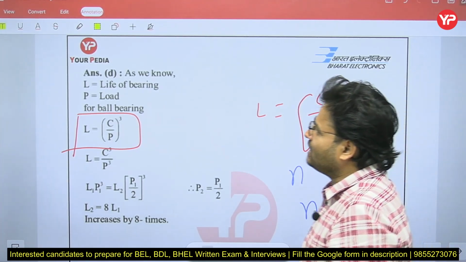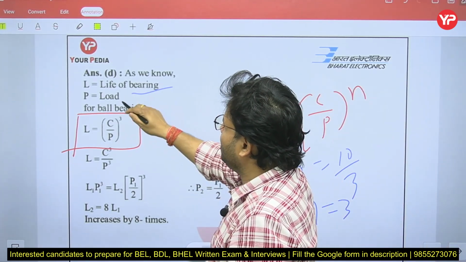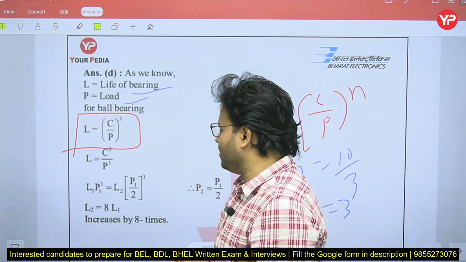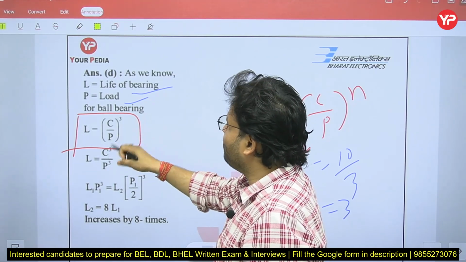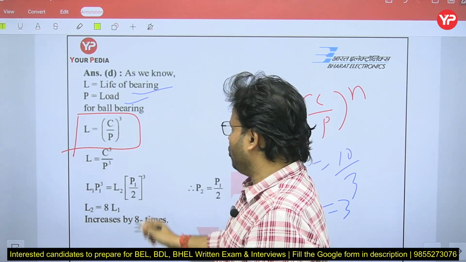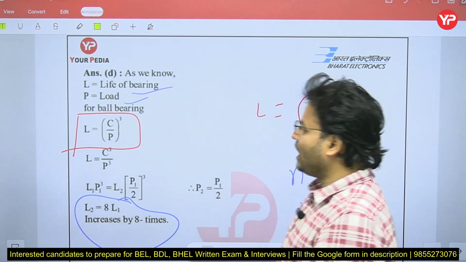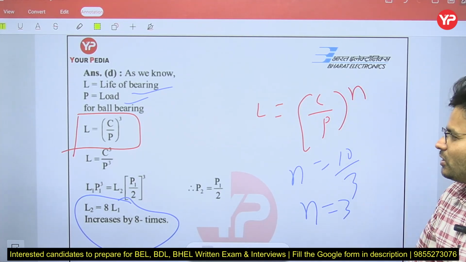So here simply we can say, sir, L is the life of bearing, P is the load, and C is called dynamic capacity. So L equals (C/P) to the power 3. By using that, if the load is halved, the life will increase by 8 times. So try to remember that relation.